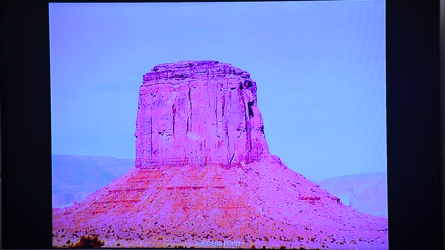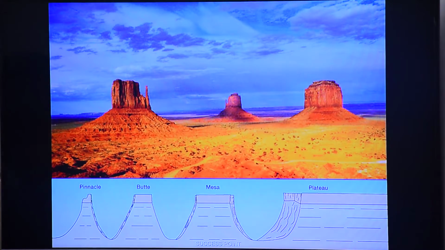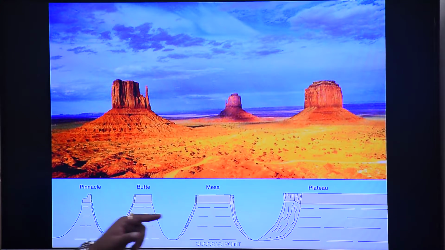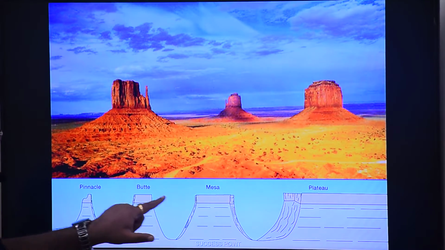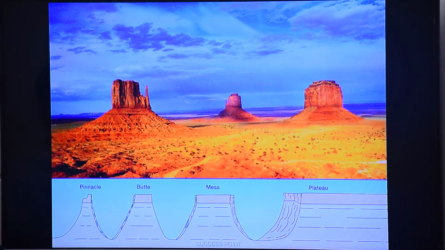I said now, what do we have to see? Plateau, Mesa, Butte, Pinnacle. What do we have to see? Plateau, Mesa, Butte, Pinnacle.